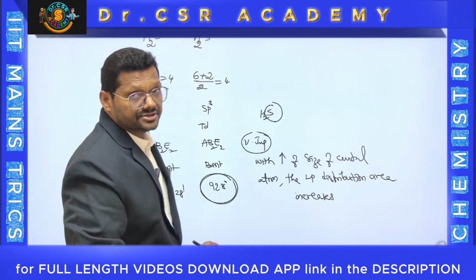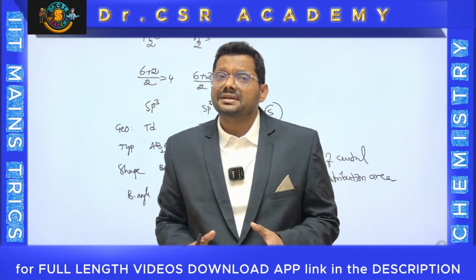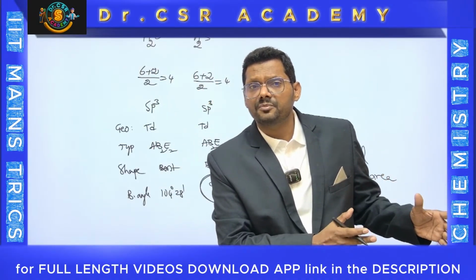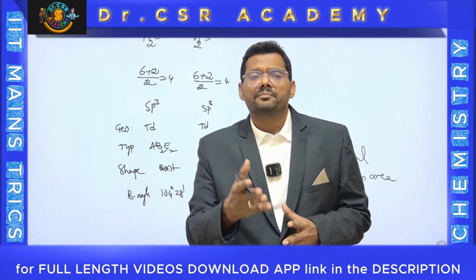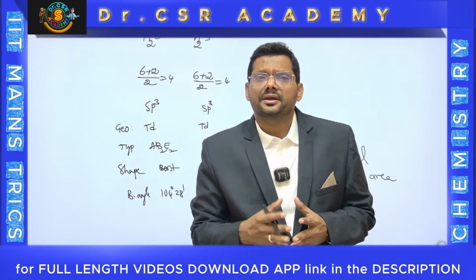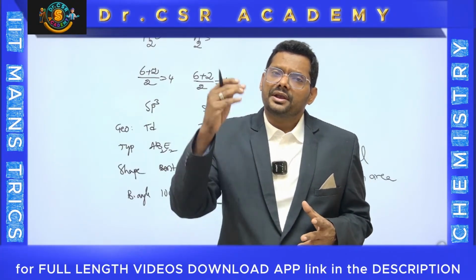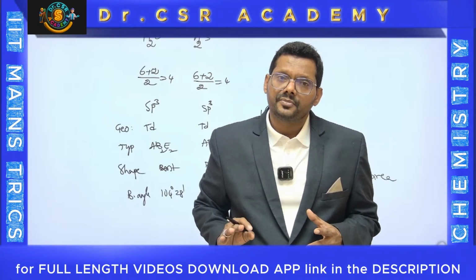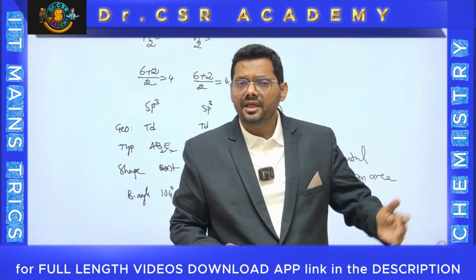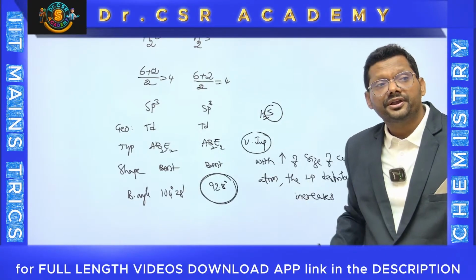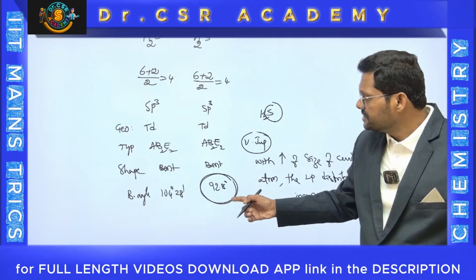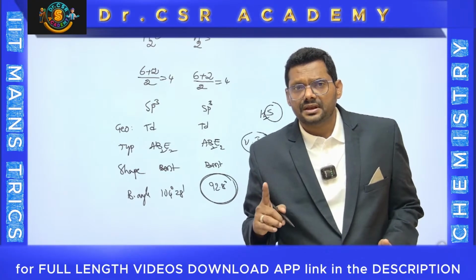In the JEE Main examination, they will ask for the closest value of the bond angle for H2S. Many students will opt for 104 degrees 28 minutes or say 102, but 102 is too high. Actually, it is 92.8 degrees only. That difference is due to the size of the central atom.